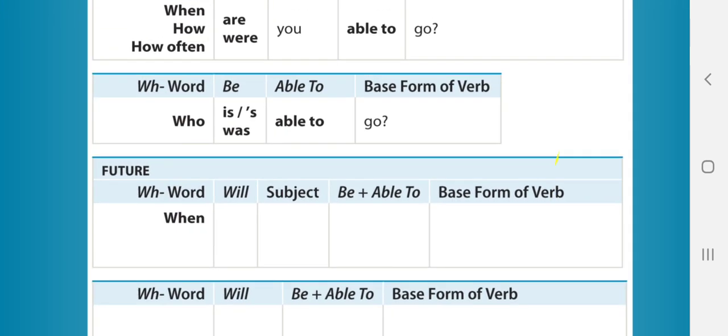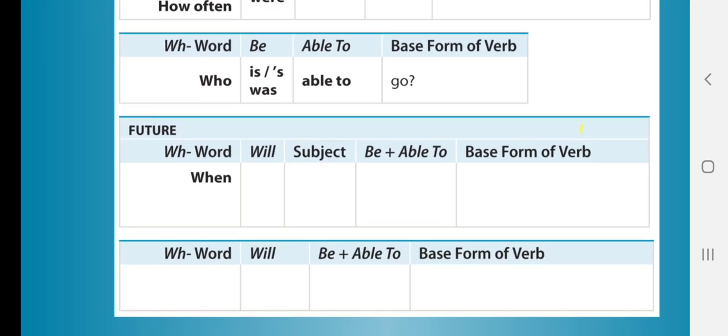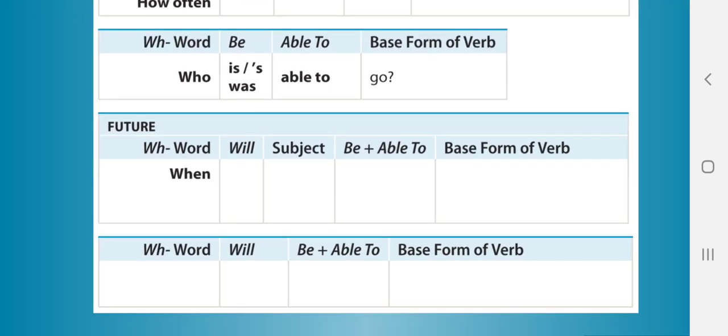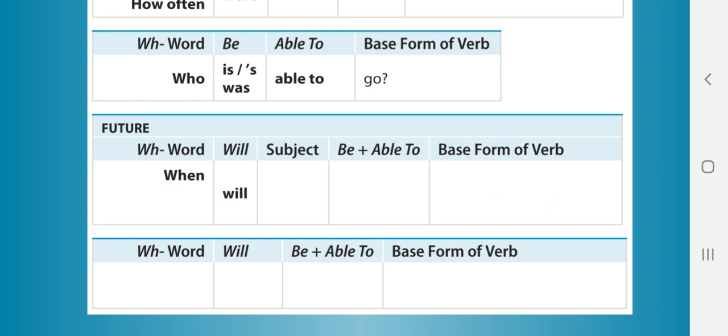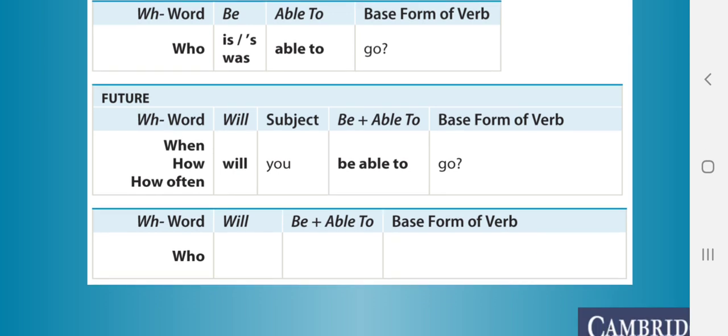Now we have the future. Basically, it is the same. We add a WH word at the beginning of a yes/no question, and we are going to continue the same pattern. When will you be able to go? We can use several different WH words as well, such as how or how often. And of course, we can look for the subject as well by using the WH word who. Who will be able to go?